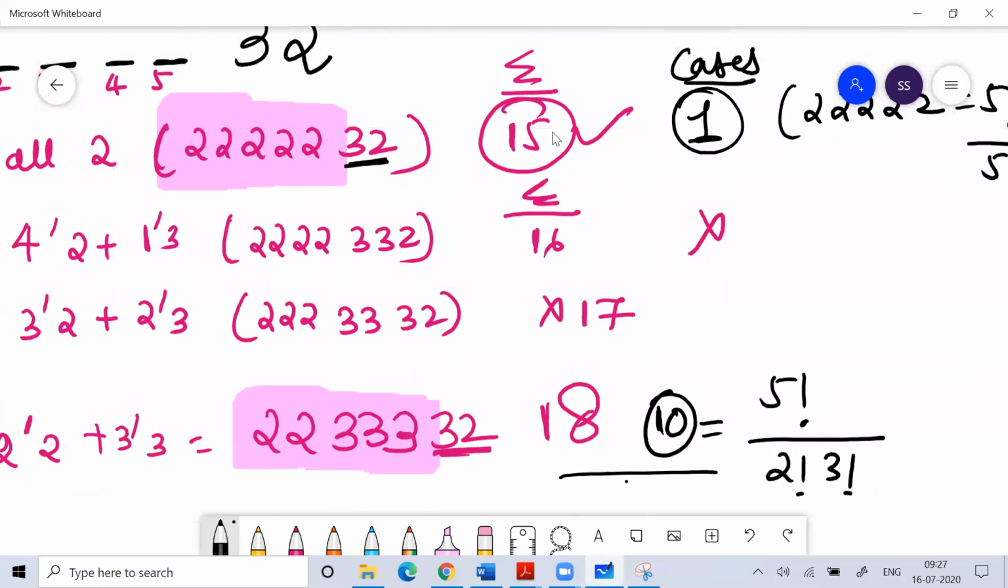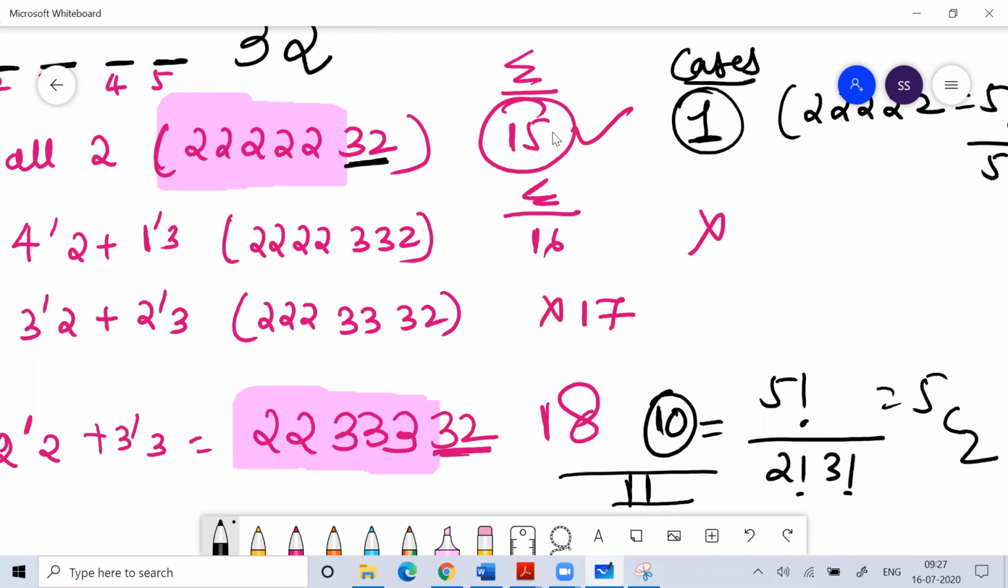So what is the total number? How many numbers can you make? You can make a total of 11 numbers. This would be the answer for this question. So either you can waste your time developing the cases, or this is nothing but 5C2 only.